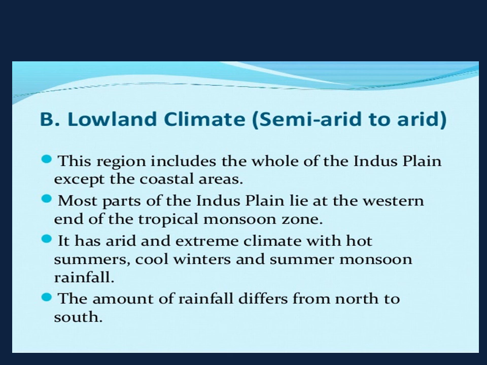The foothills of the northern mountains and Potwar Plateau are wetter than the Indus Plain and also receive rainfall from western depression. Thunderstorms are also common in the north and northwest of the Indus Plain. The southern upper Indus Plain and the whole of the lower Indus Plain have much less rainfall and a spell of very high temperature.